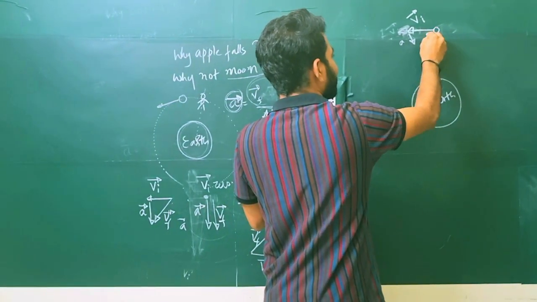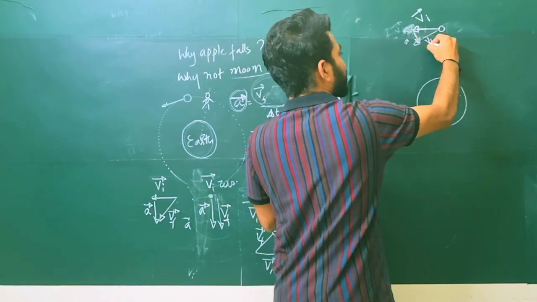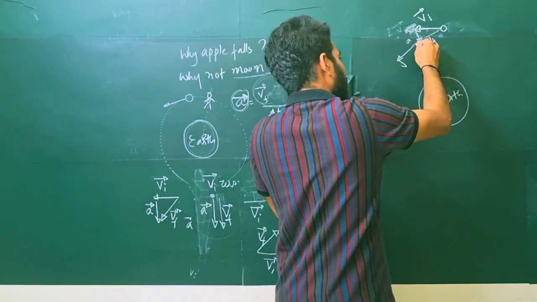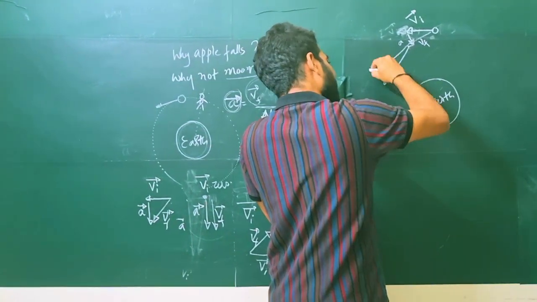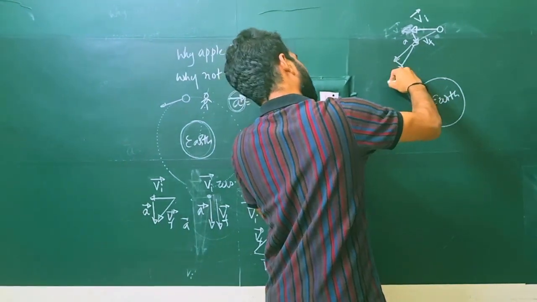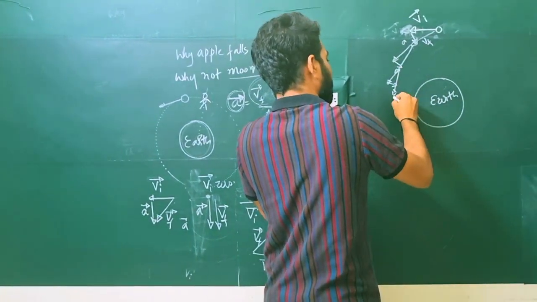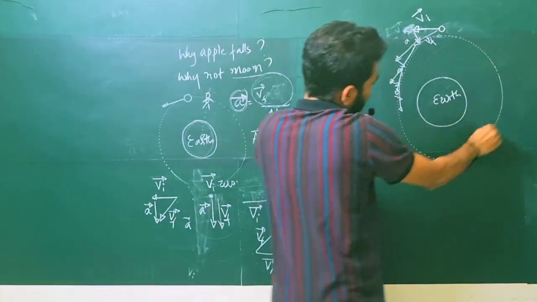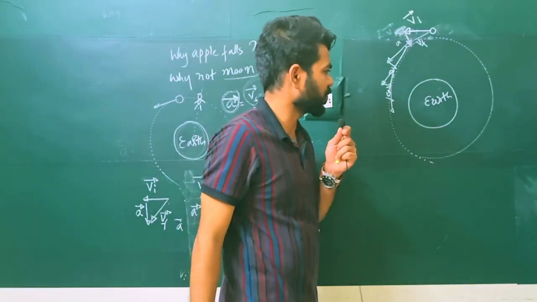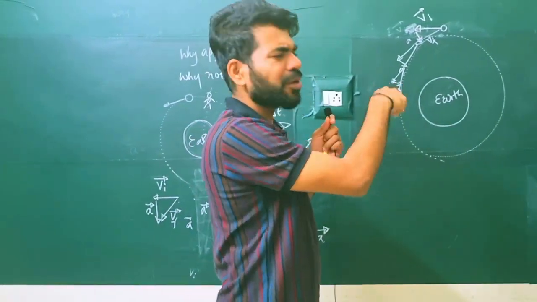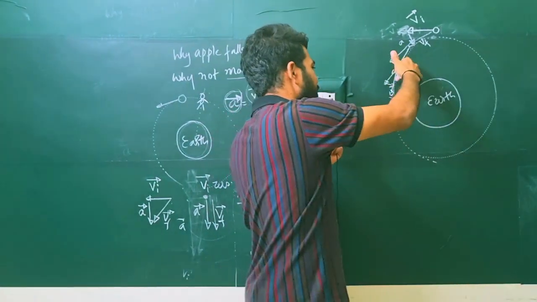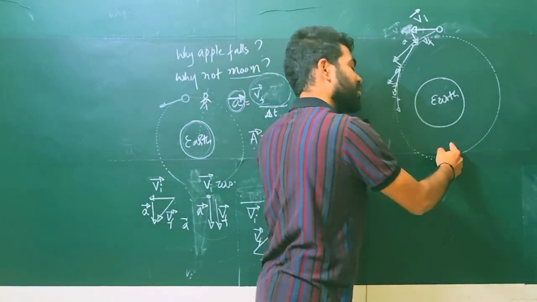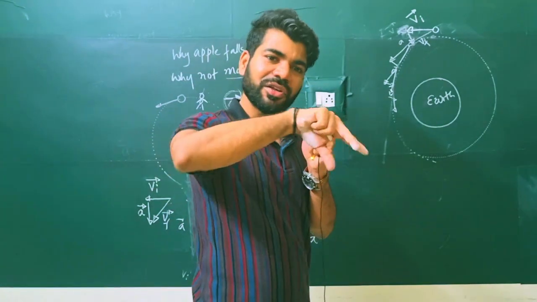Now moon is going like this. Acceleration, final velocity. So now moon wants to go like this, but Earth once again attracts, so moon goes like this. Once again moon wants to go like this, but Earth attracts, moon goes like this. If you trace this path, it gives an almost circular path. I'm very bad at drawing diagrams, but it almost gives a kind of circular path. Every time moon tries to escape, Earth drags it in. But it cleverly does not fall.